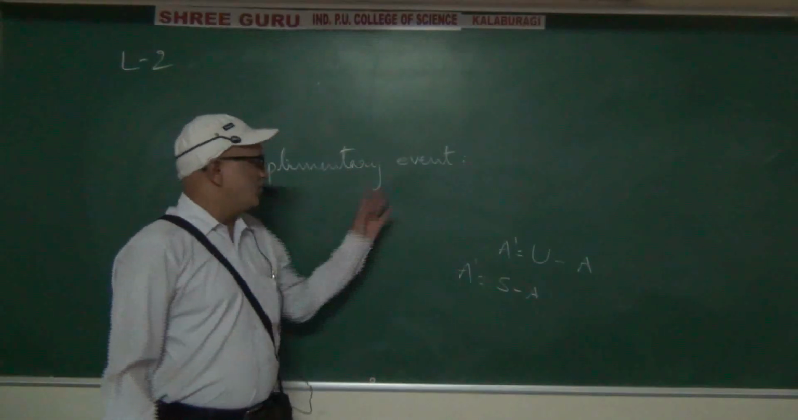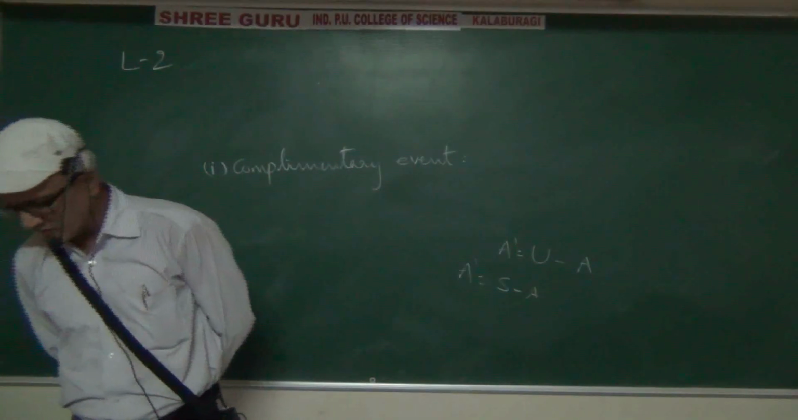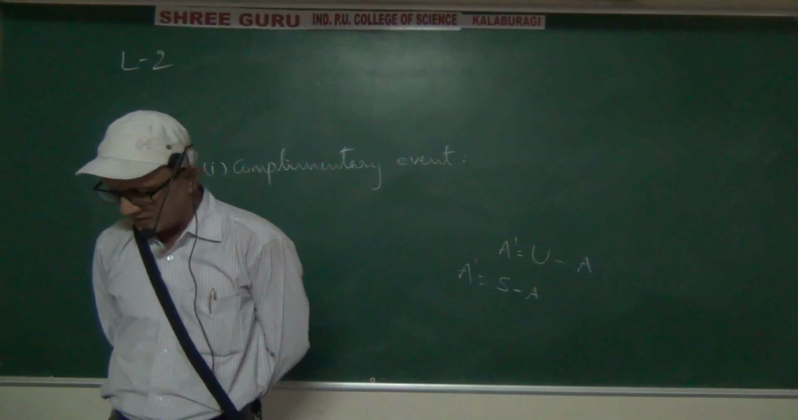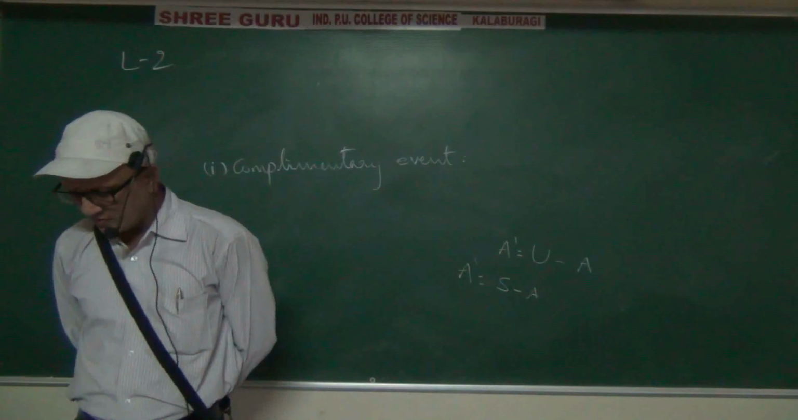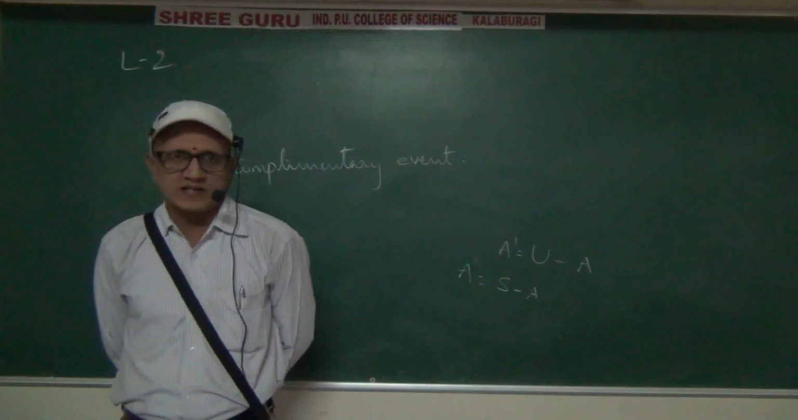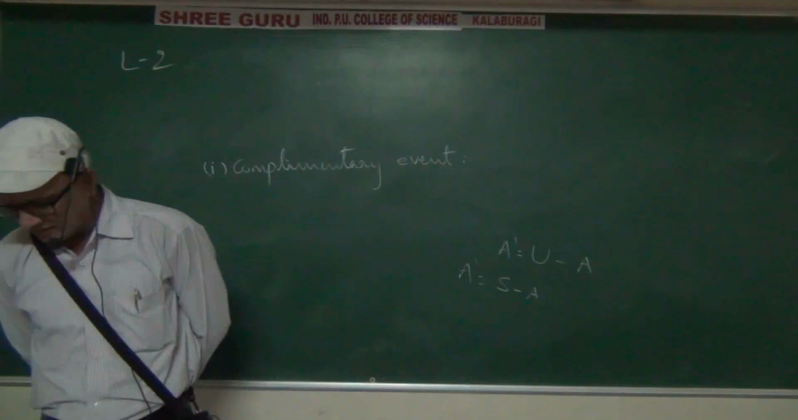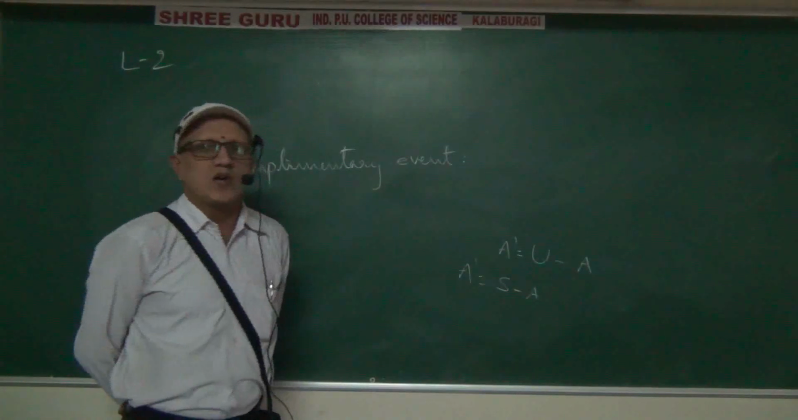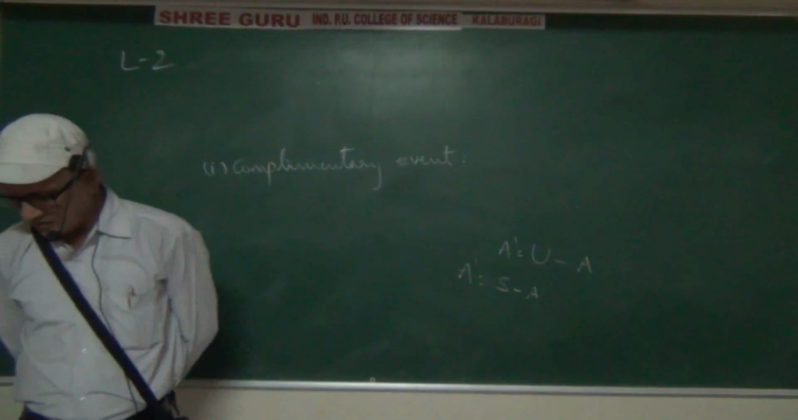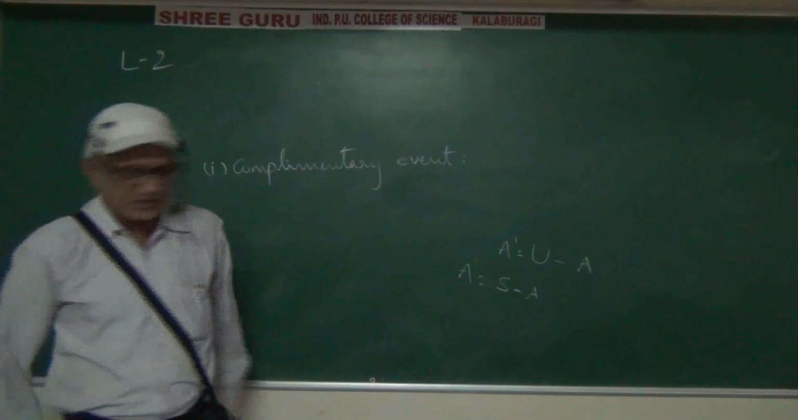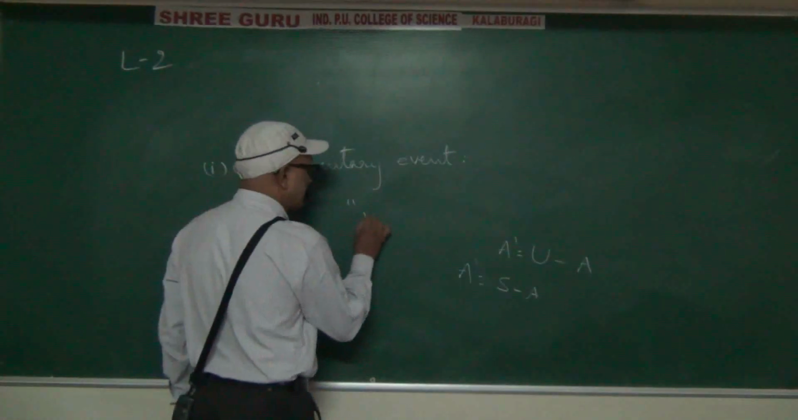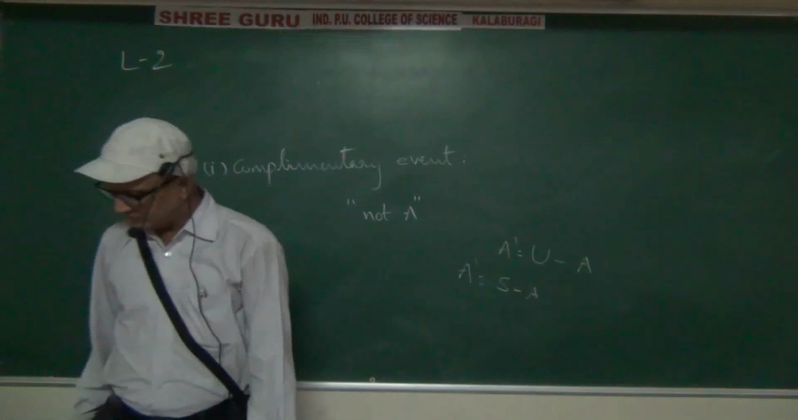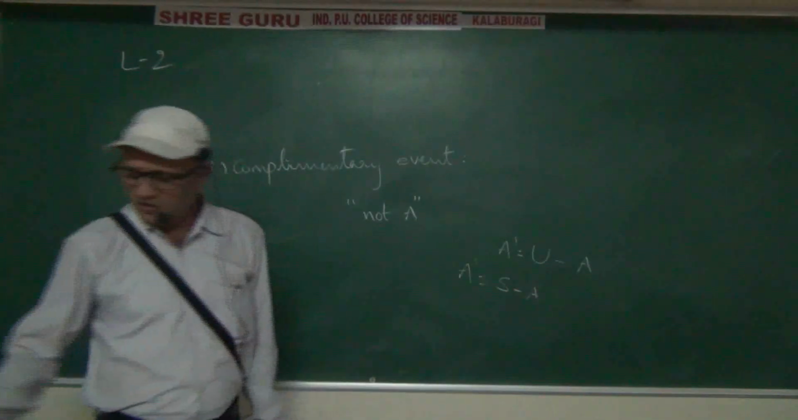So write down the side heading, complementary event. Under that write: for every event capital A, there corresponds another event A dash, called the complement of A. It is also called the event not A. Okay, you can write the example.